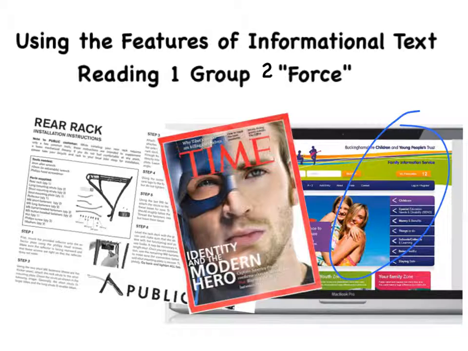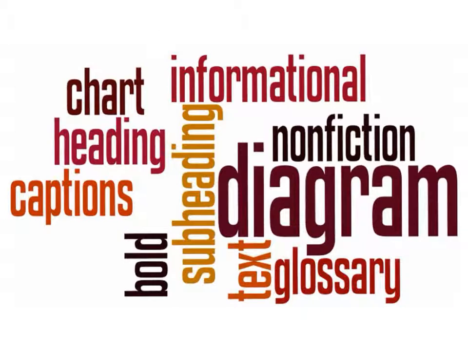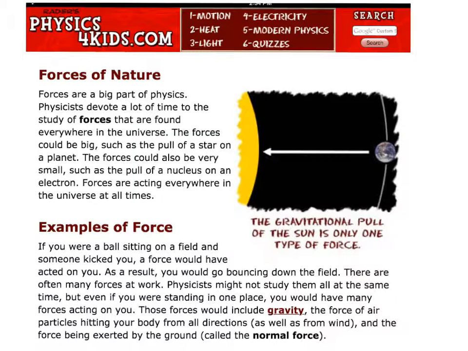There are many other types of informational text, of course, such as instructions or magazines. There are many features within informational text that help us to understand the information being presented to us. Tonight, though, we're just going to focus on subheadings, bold print, diagrams, and diagram captions. The website this article is taken from is physicsforkids.com, and another time we'll look at the specific features of a website.